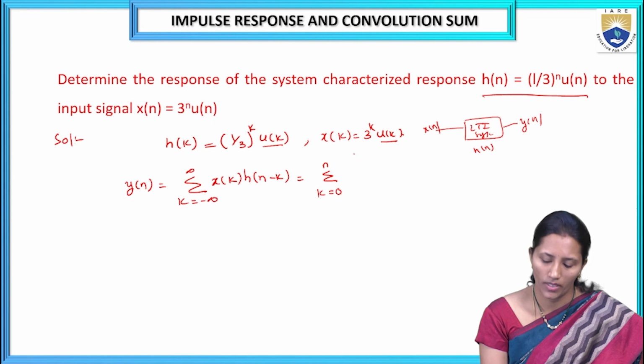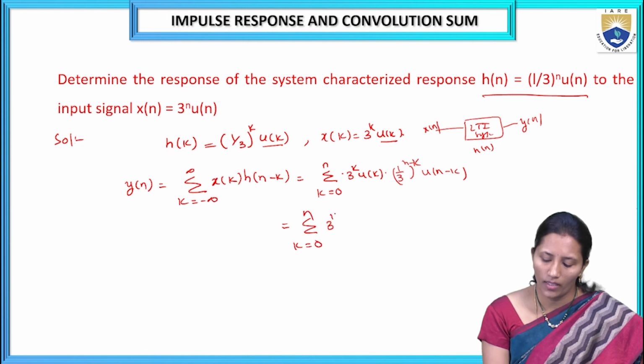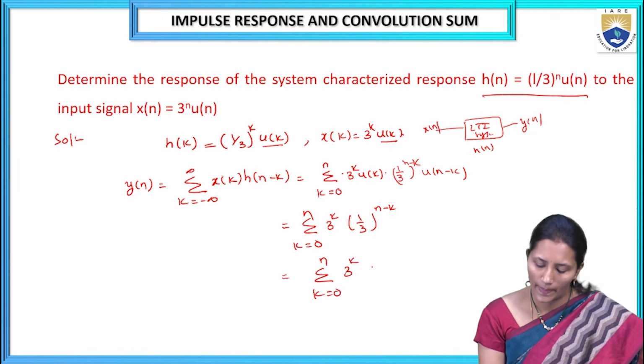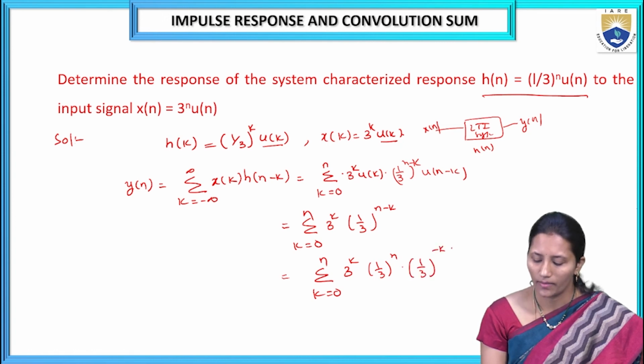So x of k we can write as 3 power k u of k, into h of n minus k, which we can write as 1 by 3 whole power n minus k u of n minus k. So here we can write this as sigma k equals 0 to n 3 power k, 1 by 3 whole power n minus k. So sigma k equals 0 to n 3 power k, 1 by 3 whole power n into 1 by 3 whole power minus k.